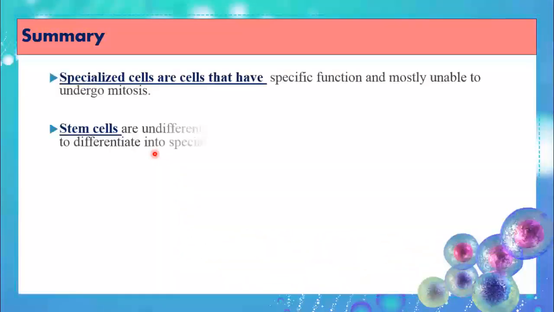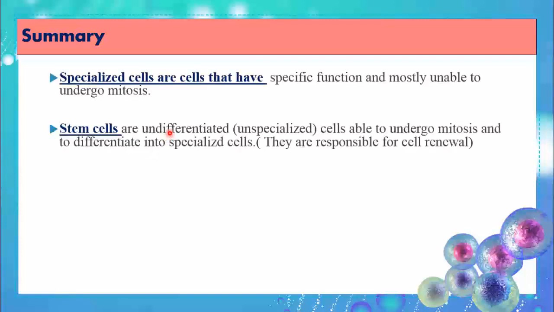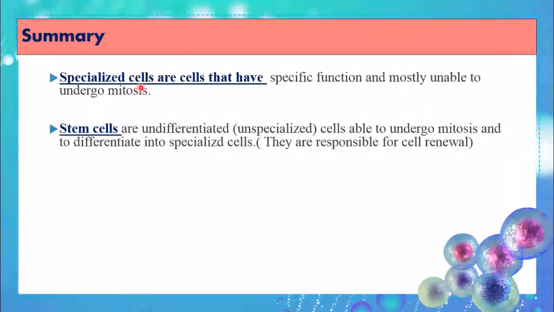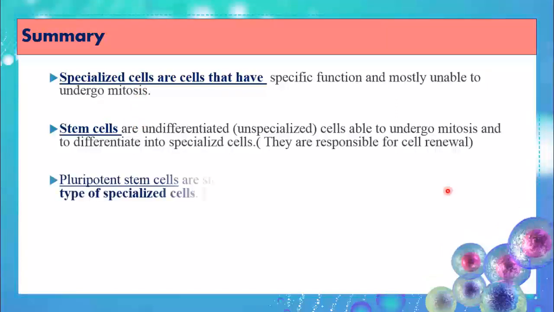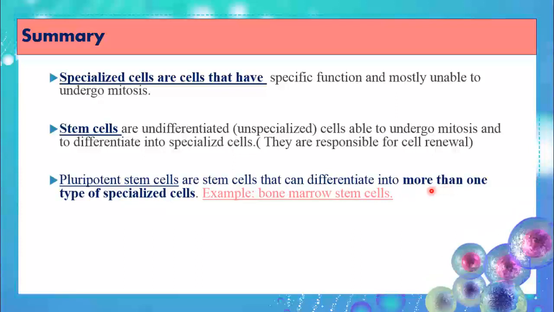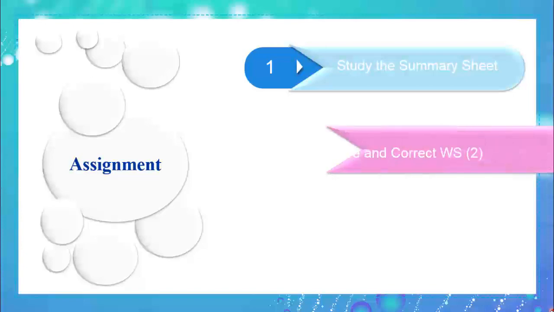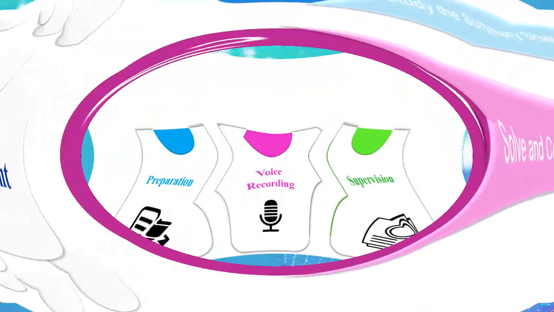Stem cells are the best cells you can have in your body because those stem cells are undifferentiated. Their job is to give those specialized cells that are so important for you to live. The second difference is that specialized cells do not undergo mitosis, however stem cells can undergo mitosis. How great they are! You also learned that pluripotent stem cells can differentiate to more than one cell, while unipotent stem cells can differentiate to only one type of specialized cells. As an assignment, make sure to study the summary sheet and to solve and correct the extra worksheet.